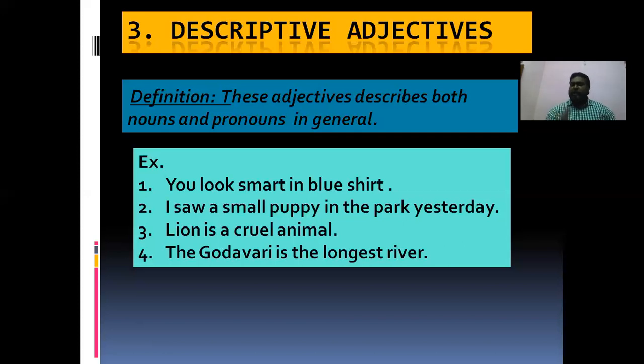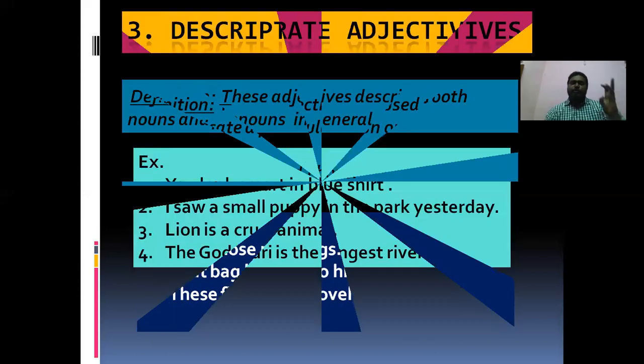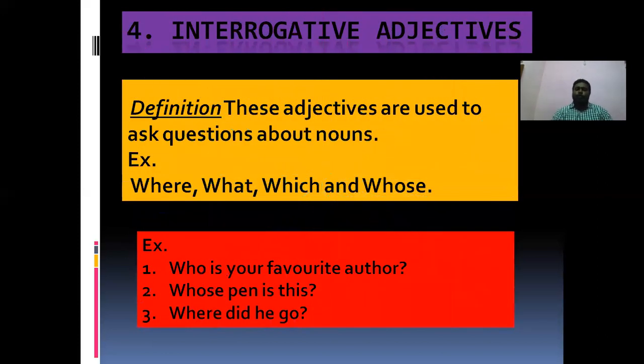So the three adjectives are finished. One is numerical adjective, demonstrative adjective, and descriptive adjectives. And then we have the fourth one, interrogative adjectives. The title itself indicates interrogative means questions. So simply we can say all the question words are adjectives.